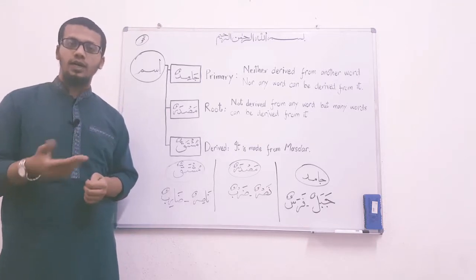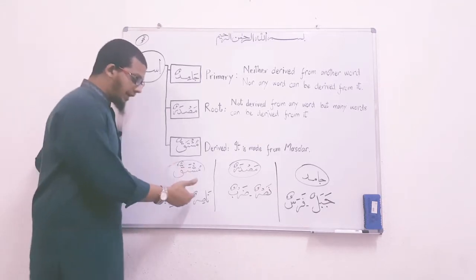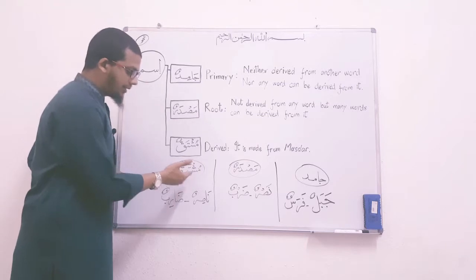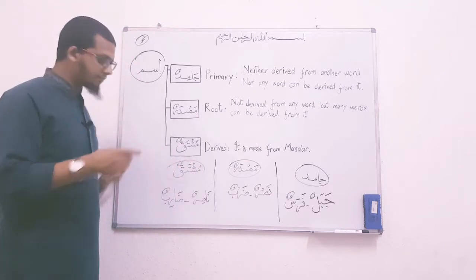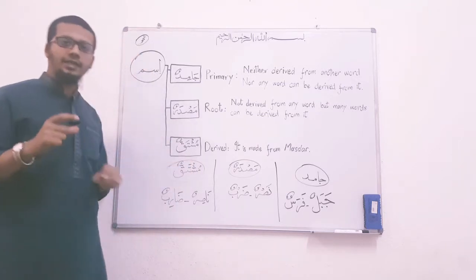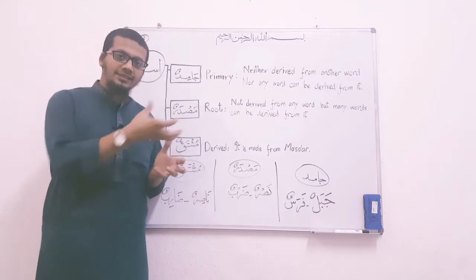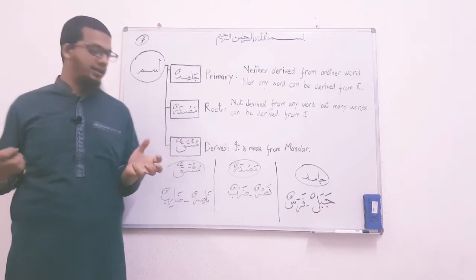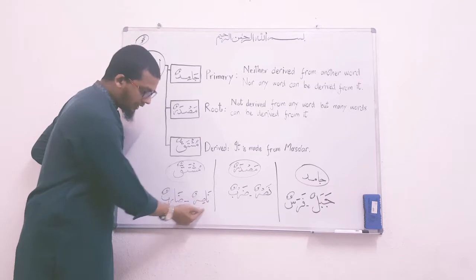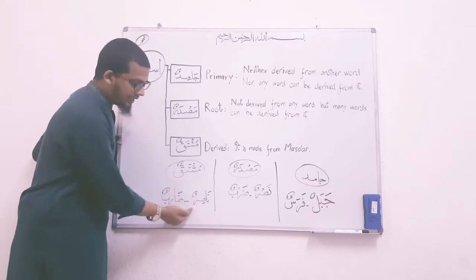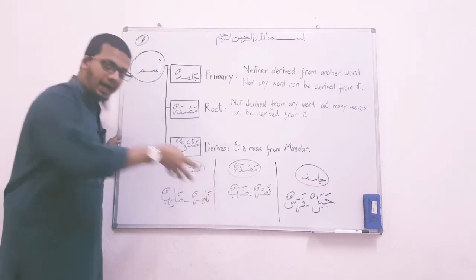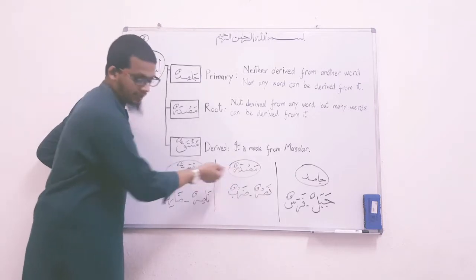Mansurun is also a noun. So this kind of nouns are basically called mushtaq nouns. And mushtaq literally means something which is taken out of another thing. That's why we call these nouns mushtaq, because these are basically taken out of masdar.